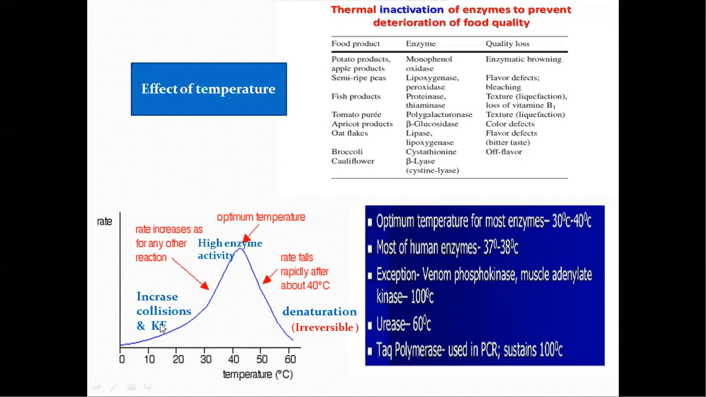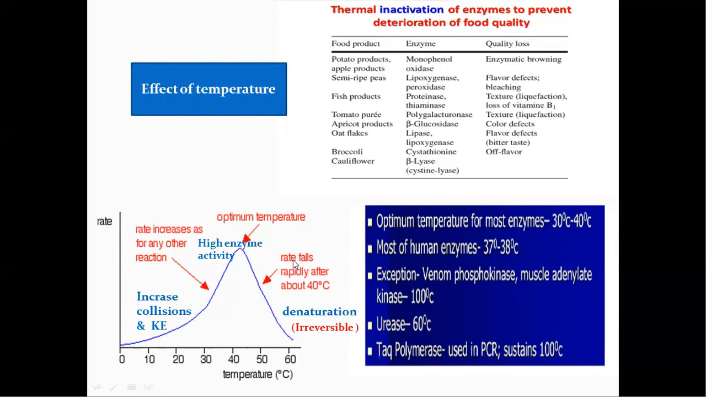So food products are stored at low temperatures, due to inactivation of enzymes. These are the food products which will otherwise deteriorate due to the activity of enzymes. For example, potato products and apple products will be spoiled due to monophenol oxidase enzymes. That is why these food products are stored at low temperatures. At low temperatures, the enzymatic activity is very low.